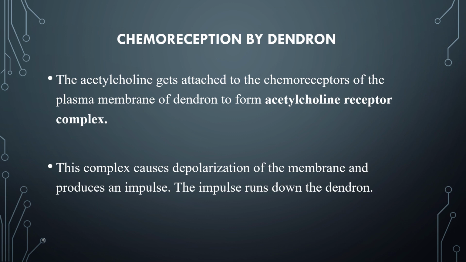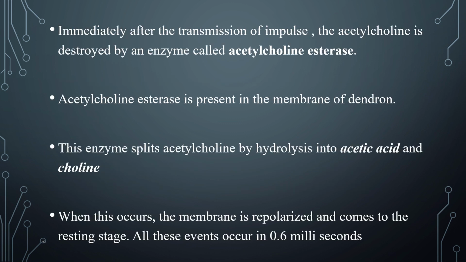Chemoreception by dendron. The acetylcholine gets attached to the chemoreceptors of the plasma membrane of dendron to form acetylcholine receptor complex. This complex causes depolarization of the membrane and produces an impulse. The impulse runs down the dendron. Immediately after the transmission of impulse, the acetylcholine is destroyed by an enzyme called acetylcholine esterase.